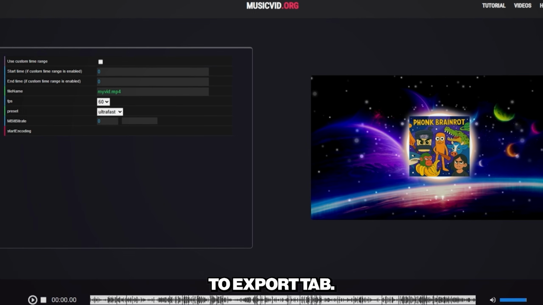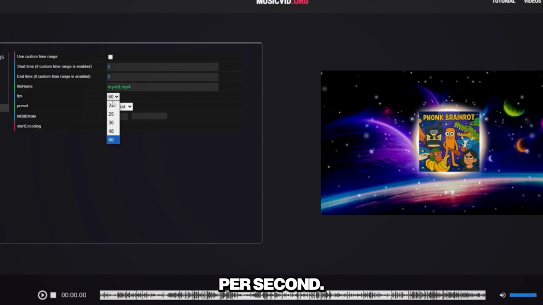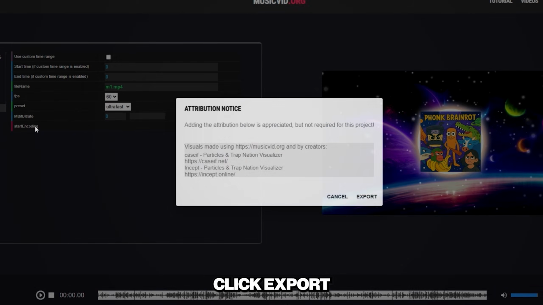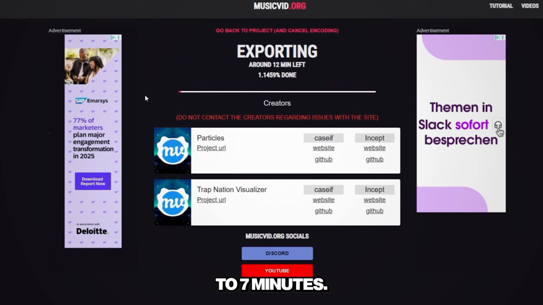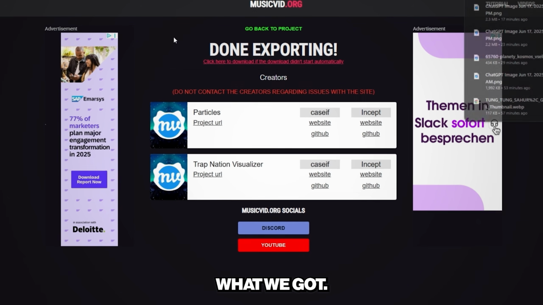Go straight to the Export tab. Set the best quality. Choose ultra fast and 60 frames per second. Do not touch anything else. Click Export and wait around 5 to 7 minutes until rendering finishes. Your video will download automatically. Let us see what we got.